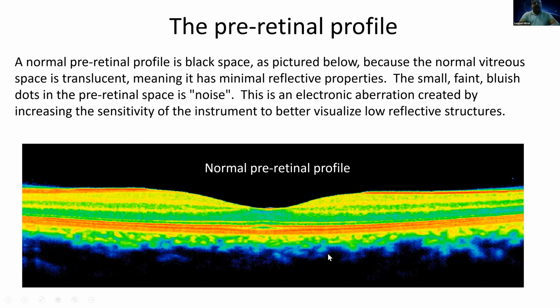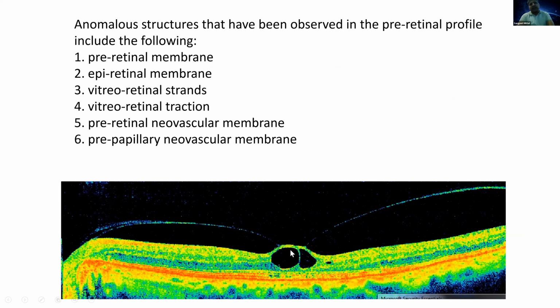And the layer above is the posterior hyaloid. When the PVD is there, it starts to detach, but it is tightly adherent here. Although the vitreous detaches from other areas, it is stuck over here. And once it creates a pull, it causes a traction on the retina. And this is the vitreoretinal traction.